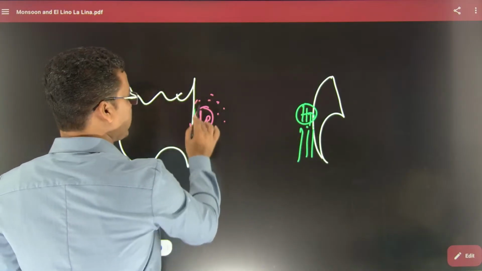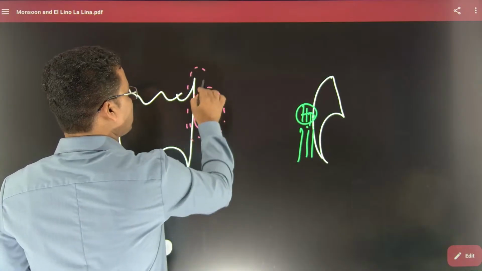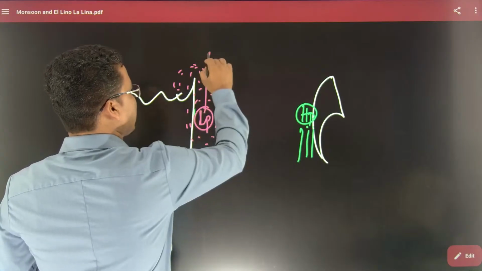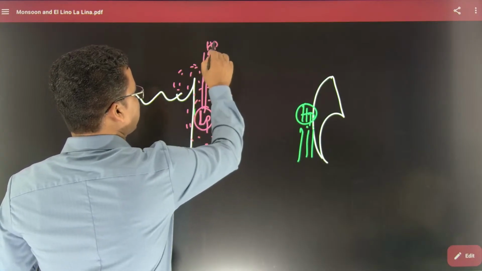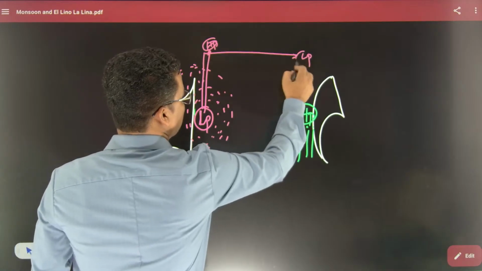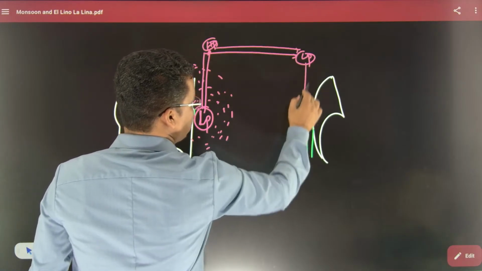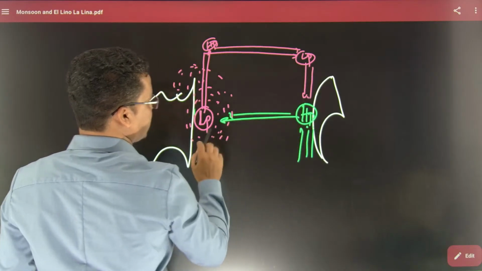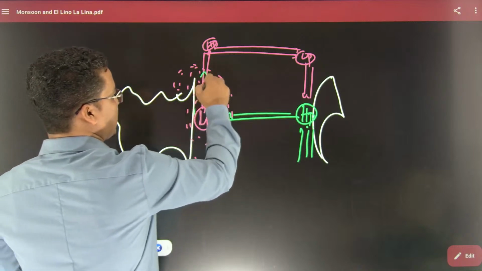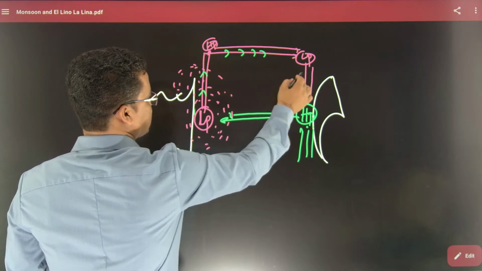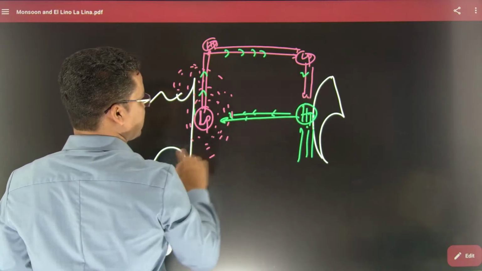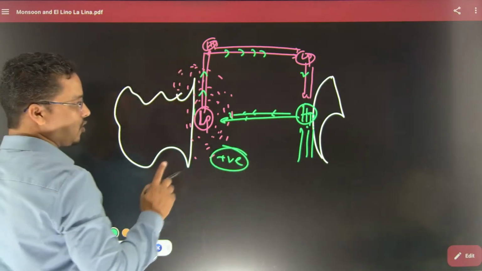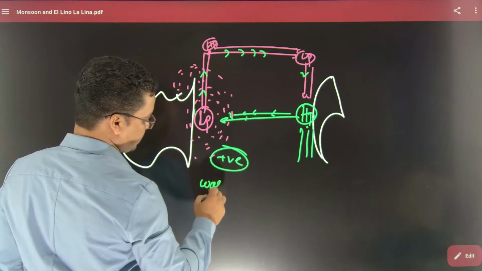If this is low pressure, that means all the region Indonesia, India will have low pressure, and low pressure means air will ascend. It will move through the upper atmosphere, then it will descend over the high pressure region, and from the high pressure the air will move like this. This would be the atmospheric circulation. This is called the positive phase of Walker circulation.